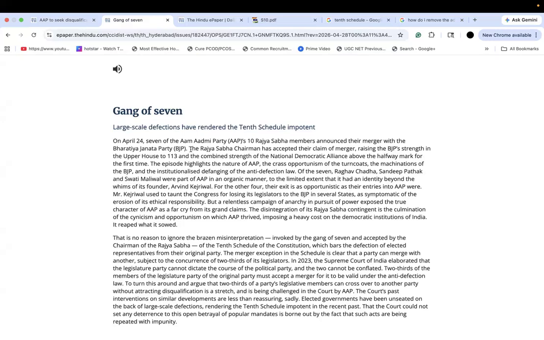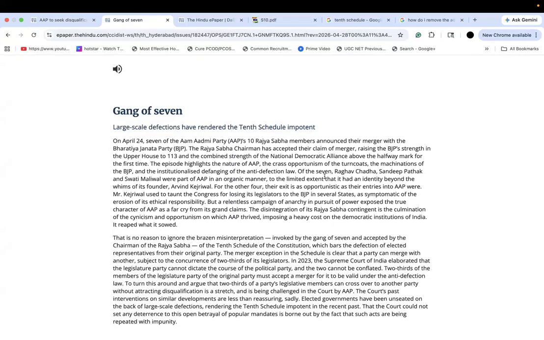Moving further. The Rajya Sabha chairman has accepted their claim of merger, raising the BJP's strength in the upper house to 113 and the combined strength of the National Democratic Alliance above the halfway mark for the first time. The episode highlights the nature of AAP, the crass opportunism of the turncoats, the machinations of the BJP, and the institutionalized defanging of the anti-defection law.